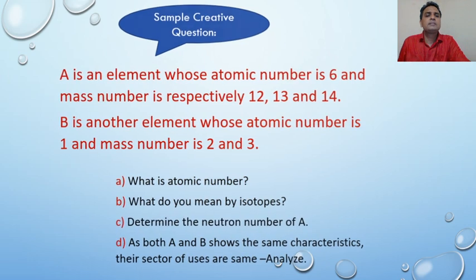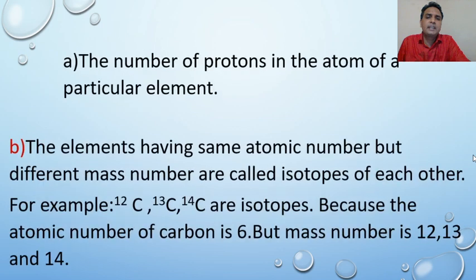Dear students, if you want to give the answer of this creative question, you have to remember that you have to write the knowledge based answer from your textbook, and it will be the exact answer.